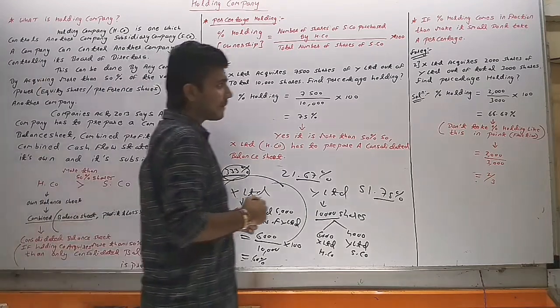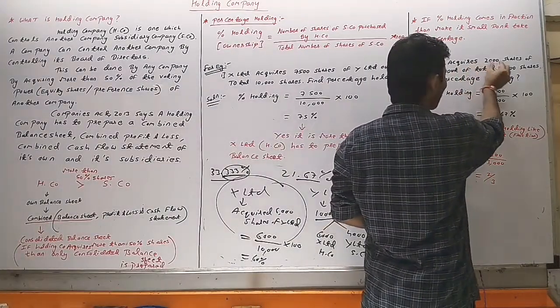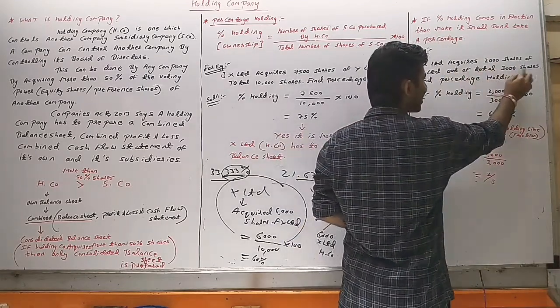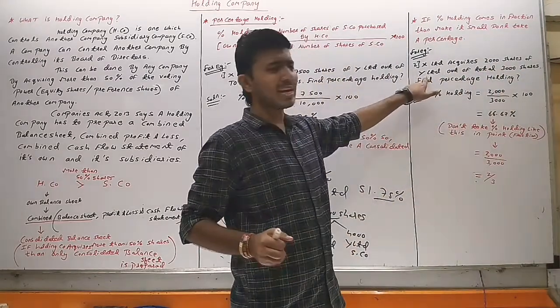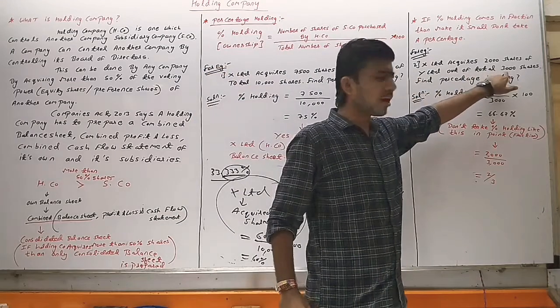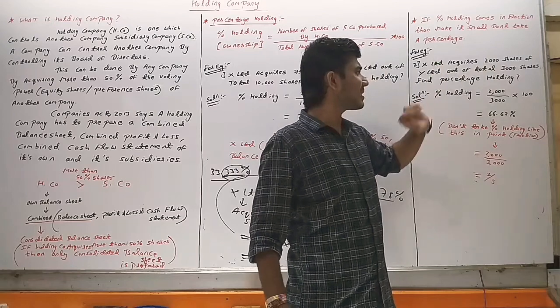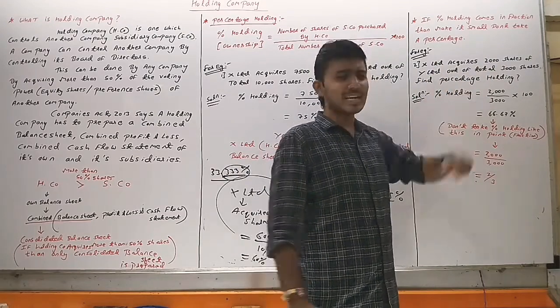We have taken an example: X Limited acquires 2,000 shares of Y Limited out of a total of 3,000 shares. We have to find the percentage holding.